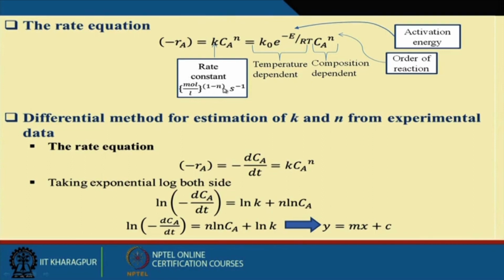The unit of k depends on the order of reaction. As the order of reaction changes, the unit also changes. For example, if the order of reaction is zero, the unit will be moles per liter per second. If the order of reaction is first order, then it will be second inverse. If the order of reaction is 2, then it will be mole per liter inverse into second inverse. So the unit of k depends on the order of reaction. This is very important.